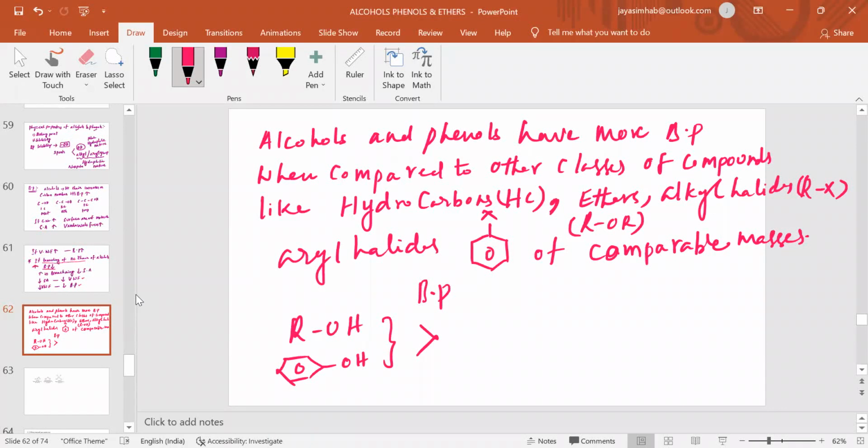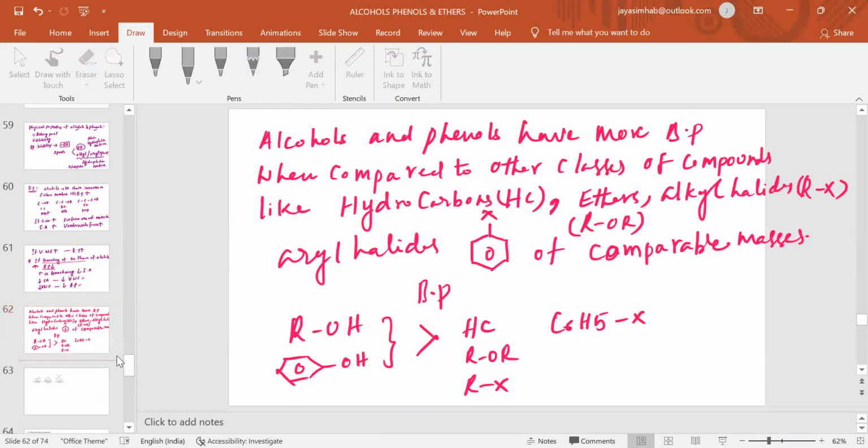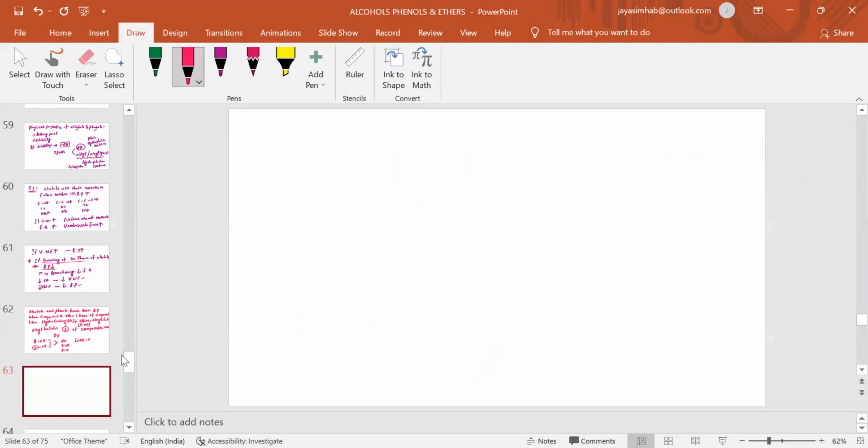I mean hydrocarbons, ROR, RX and C6H5X. Or you can write the benzene ring, no problem. This is how it will happen. What is the reason for this?